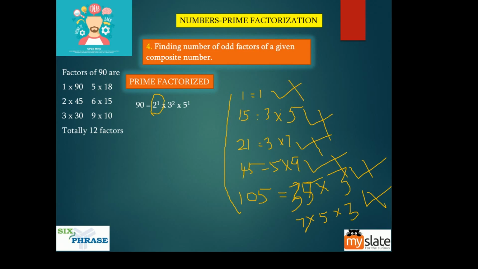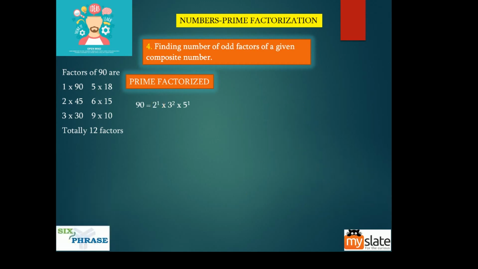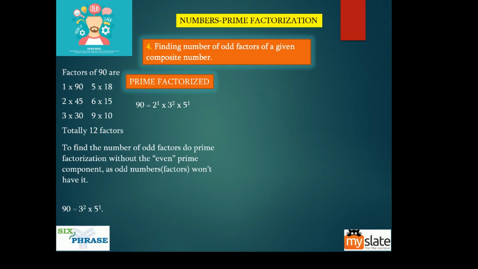So here we are finding the odd factors. So what we should not have? This we should not have. So that is the reason for this next step. Look at what I just did here. Instead of 2 power 1 into 3 square into 5 power 1, I have written just 3 square into 5 power 1. This is totally gone. Can you see 2 power 1 here? No, right? So I am taking that out. Now you apply our usual principle, you will get the answer.